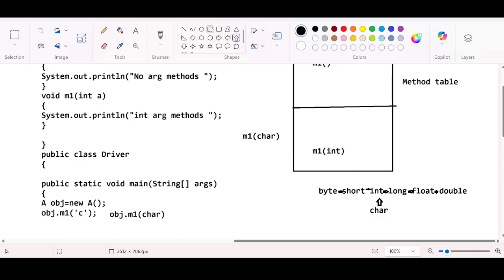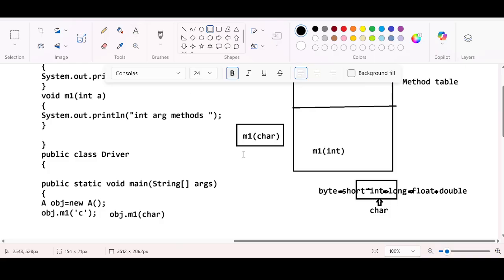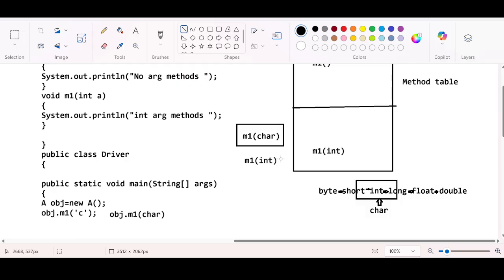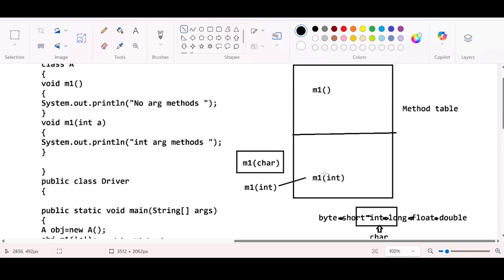So you are passing a character. The method signatures are m1 and m1 with an int parameter, but there is no method accepting a character. Then the compiler will see whether there is any method that is accepting an integer. The compiler will promote the character to an integer, and it will try to identify whether there is a method signature for this integer. There is a matching method signature, right? So now this method will get executed. Able to understand what I am trying to say? So that's why the method table is used here.